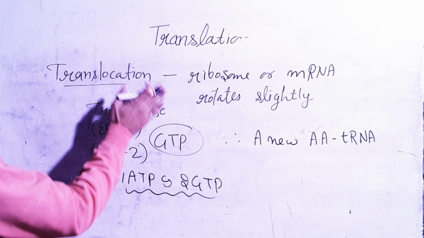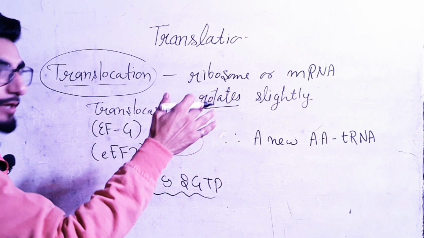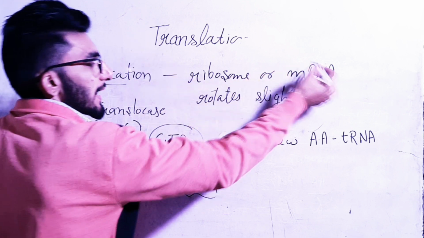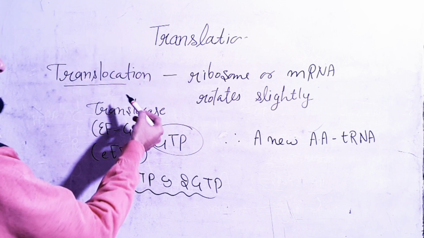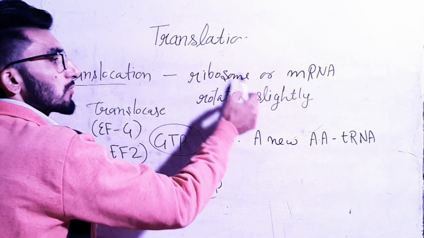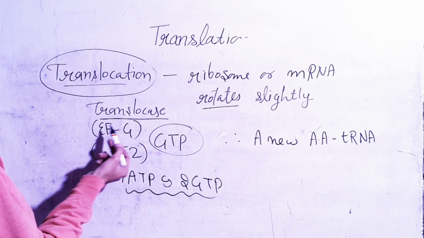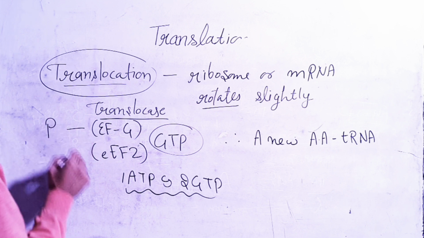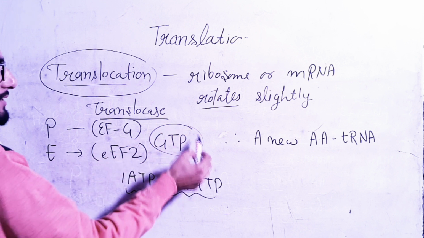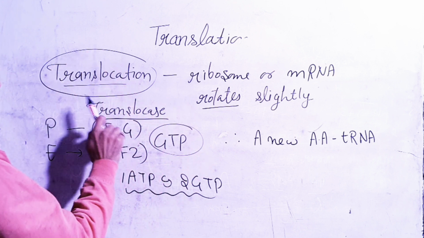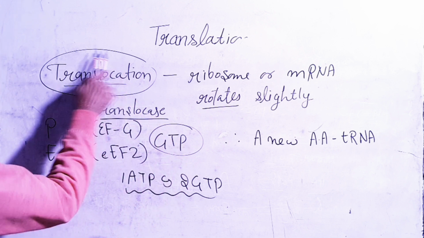Next process is translocation. So what is this translocation? When the tRNA slips away from the P site, the ribosome or mRNA will rotate slightly. That thing is known as translocation. So translocation is rotation of the ribosome or mRNA. This is done by the translocase, which is EFG in prokaryotic cells and EF2 in eukaryotic cells. GTP is required for this translocation. So for the rotation GTP is required, and these are the translocases required for translocation.